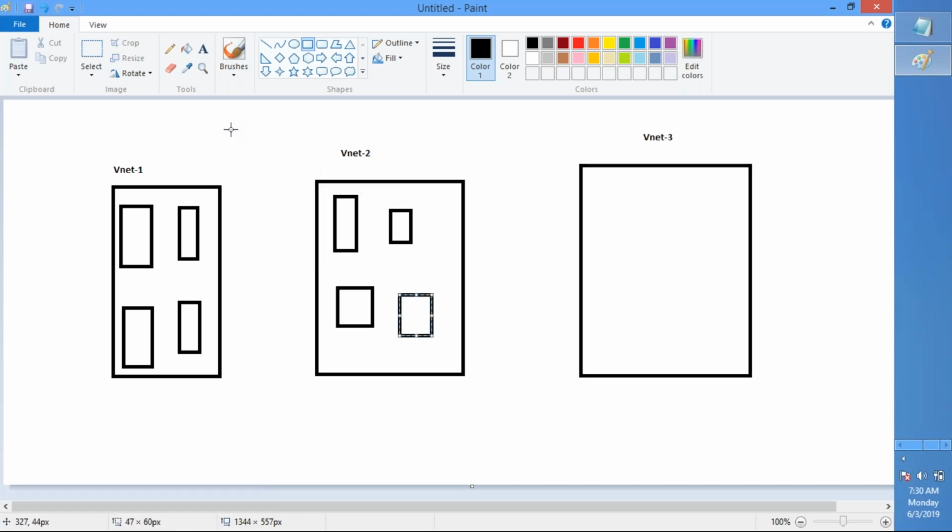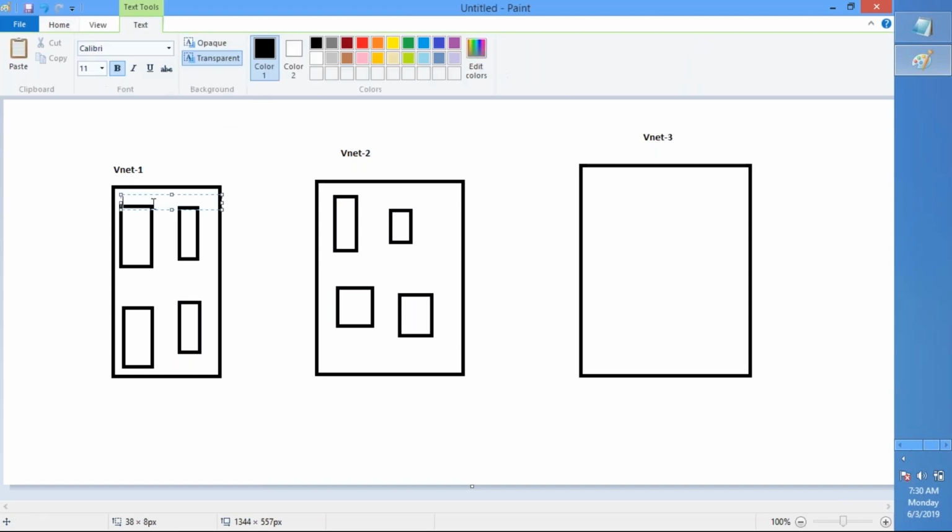Now each virtual network will have something called multiple subnets. So you can have multiple subnets within one virtual network, right?